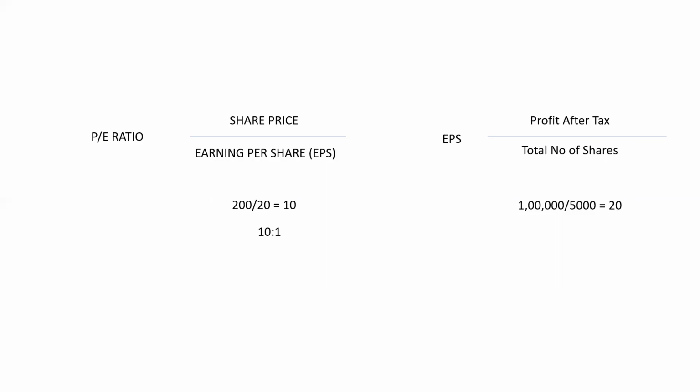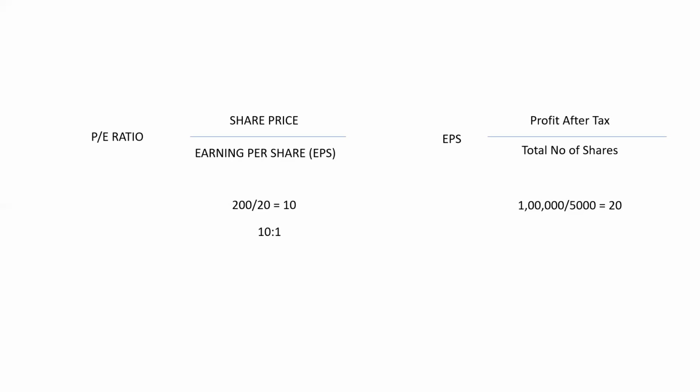Yes, it is the profit after tax. Every company earns an amount of profit every year, and it changes. It can be lesser than the previous year, or it can be more than the previous year. So every company earns an amount of profit, and after that they pay taxes to the government.